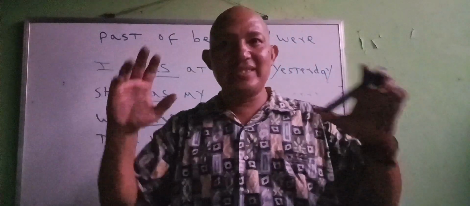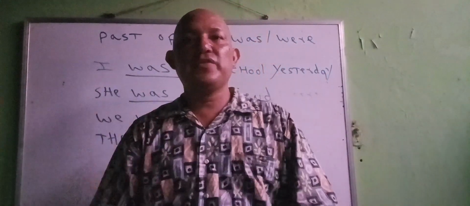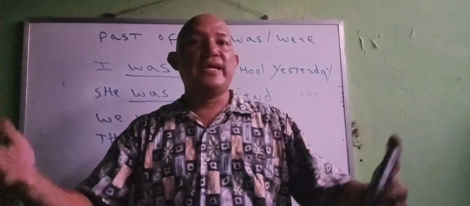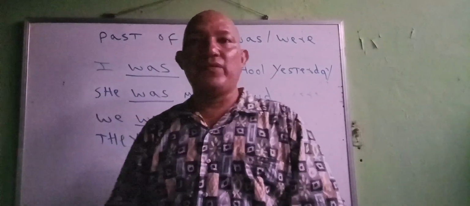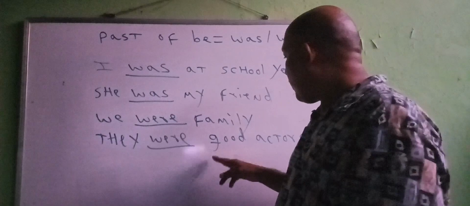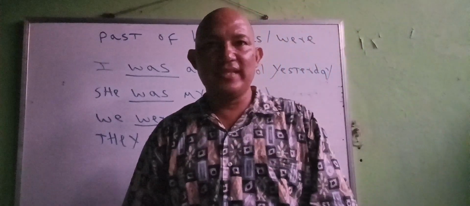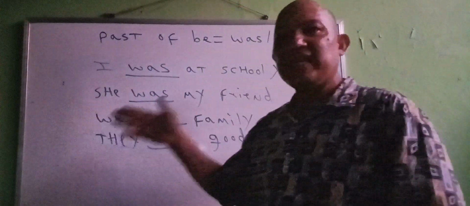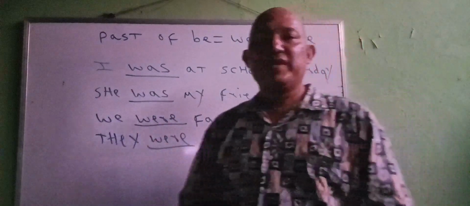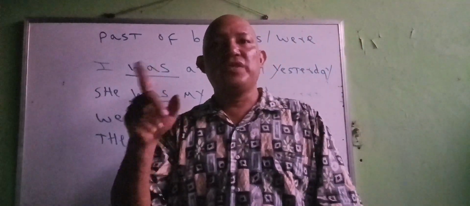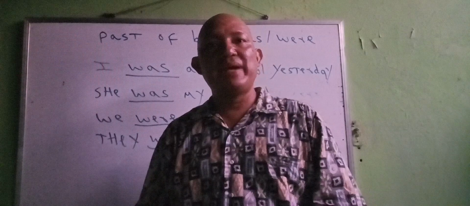You are making a terrible mistake if you use another form of be. You have to say they were good actors, because that is the correct form of be in the past tense.